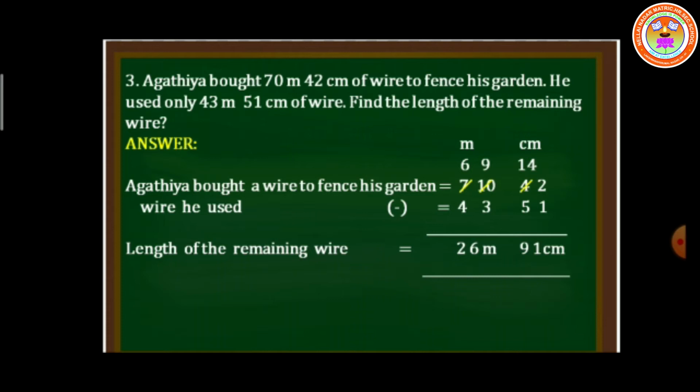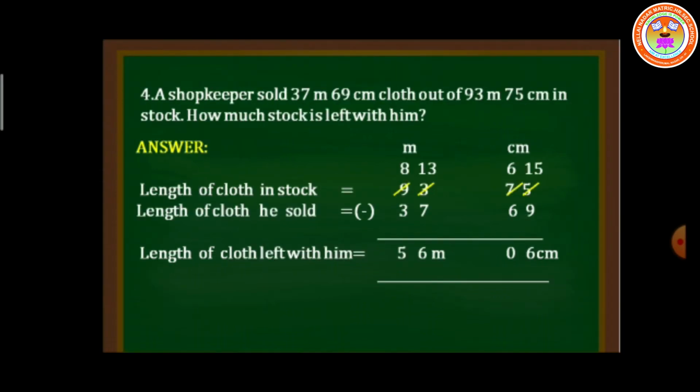Now 4 has become 14. So what is 14 minus 5 now? 9, and 9 minus 3 is 6, and 6 minus 4 is 2. So the length of the remaining wire is 26 meter and 91 centimeter. Is it clear, children? It's an ordinary subtraction problem only, but we have to write it with the statements. Is it clear? Now, next problem.